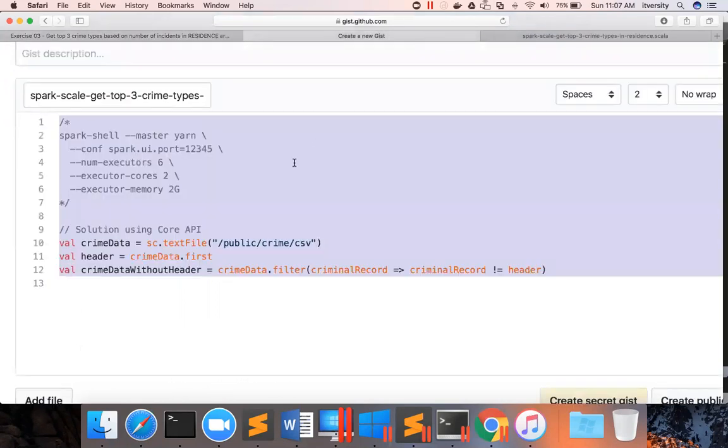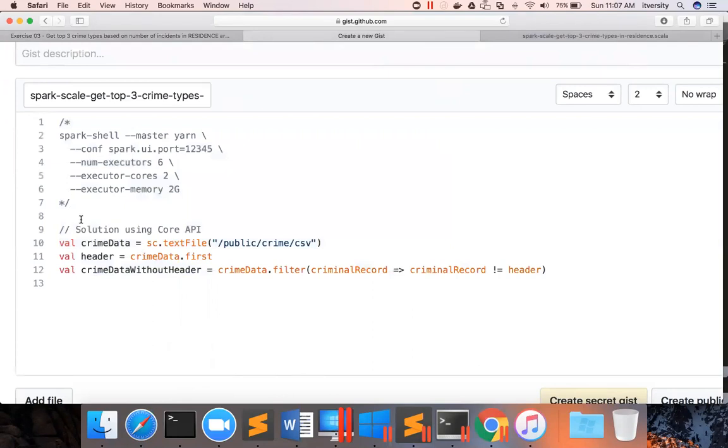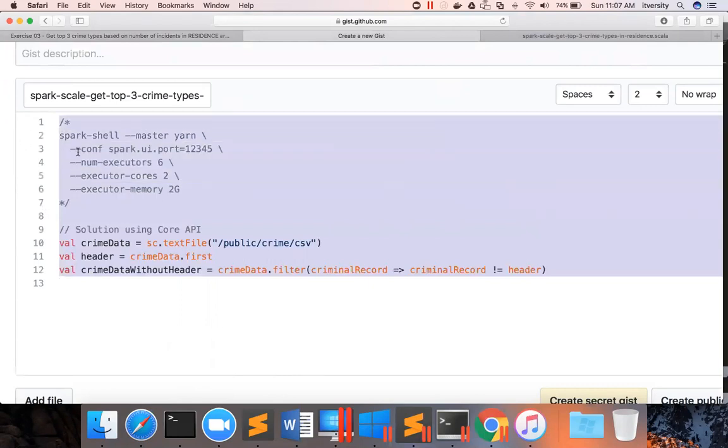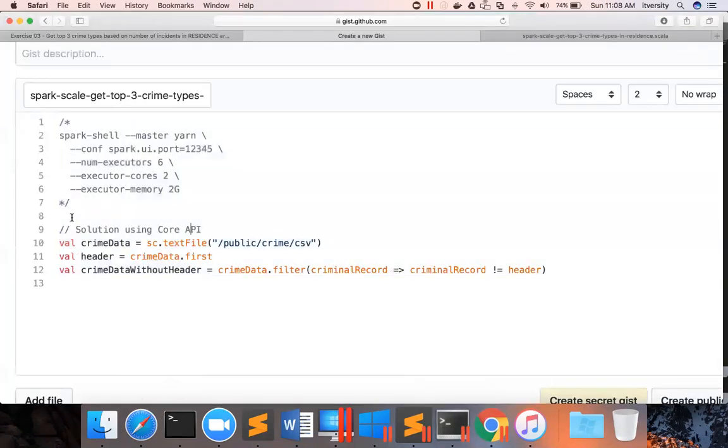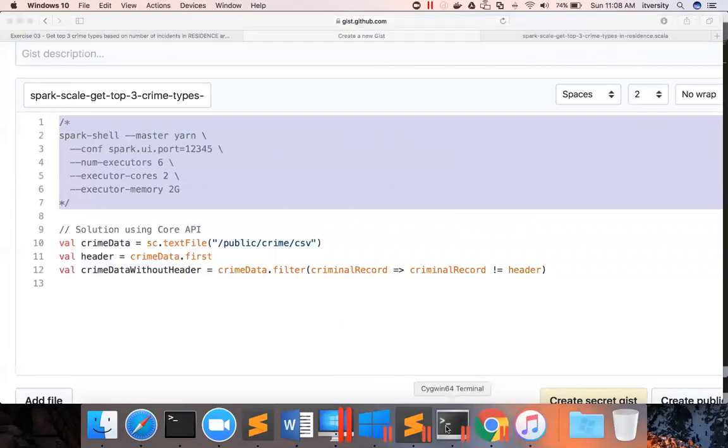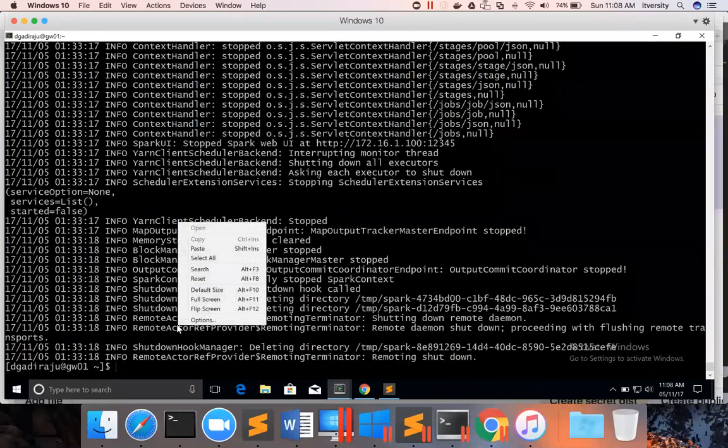If we actually use Spark SQL, it is pretty straightforward. And we'll start with this Spark Shell command to launch the session. And as we have read the data earlier as part of the first problem statement, as well as this one, while processing data with the Core API, we will use the same thing here to launch the session and also to read the crime data into RDD and filter out the header. Okay, so first let me launch the session. I'm copy pasting this command to launch the session.